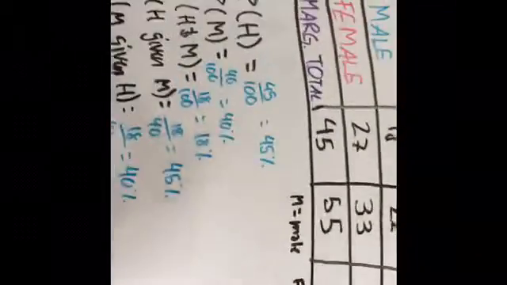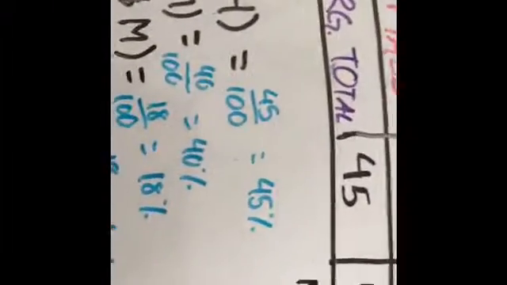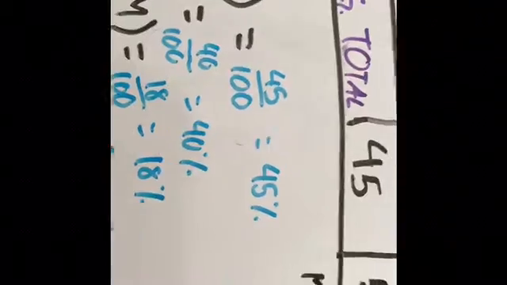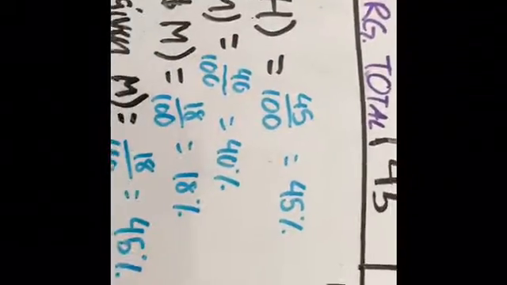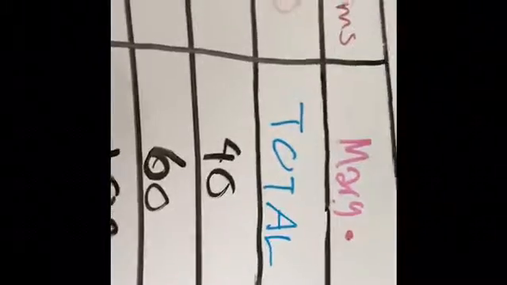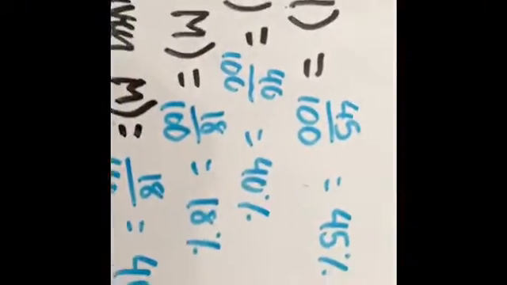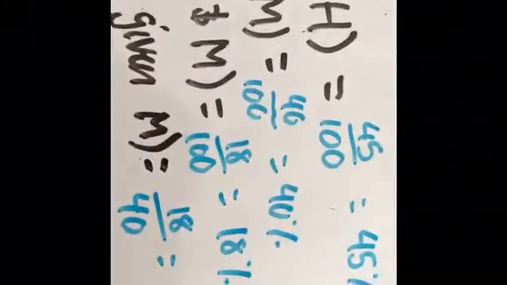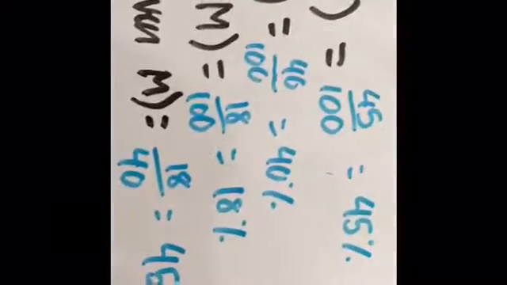For the next part, M equals male, F equals female, H is likes horror films. So here, probability of liking horror films, 45 over 100, which equals 45%. Probability of males is 40 divided by 100, which takes you to 40%. Probability of males liking horror is 18 divided by the total of 100, which gives you 18%.